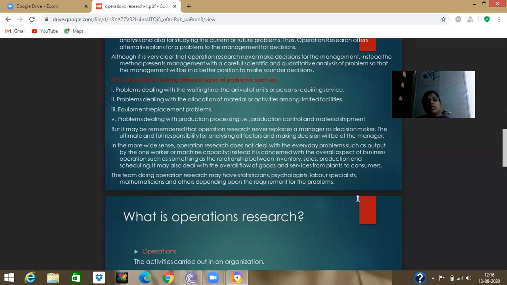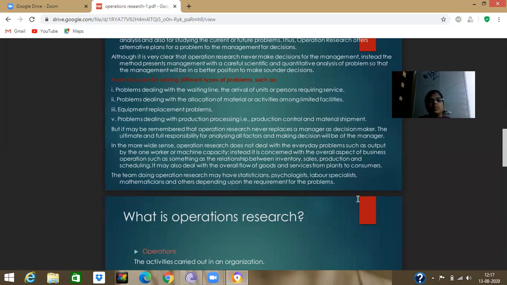But if we take some operation research methods, they apply methods like scientific methods and mathematical methods. What are the different types of methods involved in operations research? If we apply one method by using operation research, they follow one rule and take the formula for the waiting line and arrival of units or persons requiring service. That is solving different types of problems by using operations research.